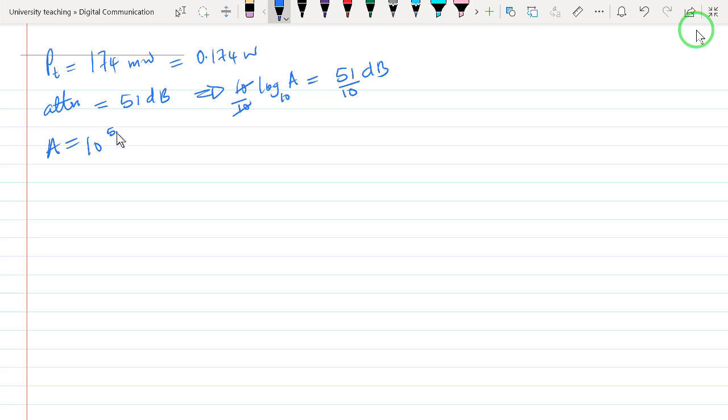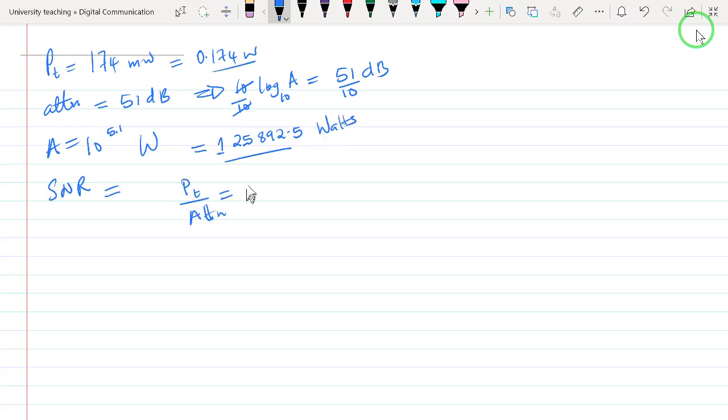5.1. After evaluating this one, this now will give us power in watts. When we evaluate that, this gives you a number of 125,892.5 watts. And we have evaluated this one at 0.174. You divide by